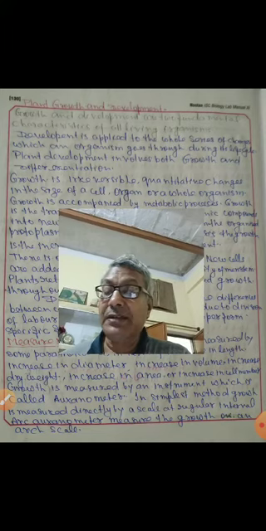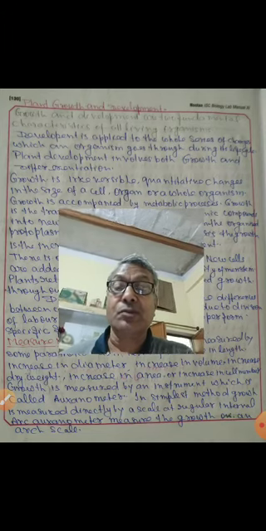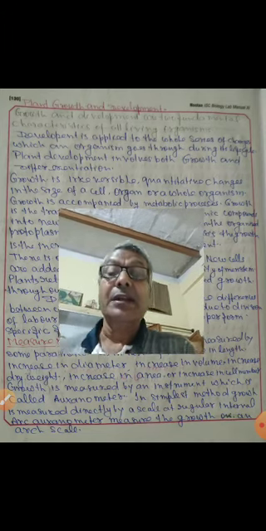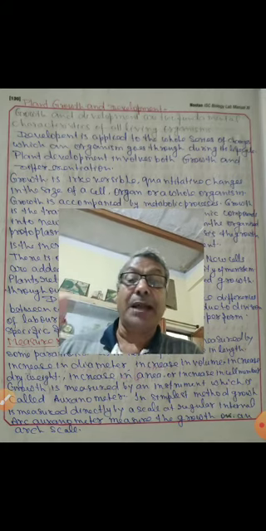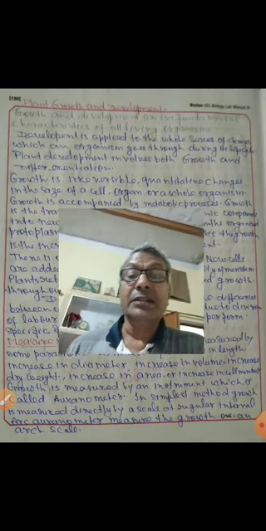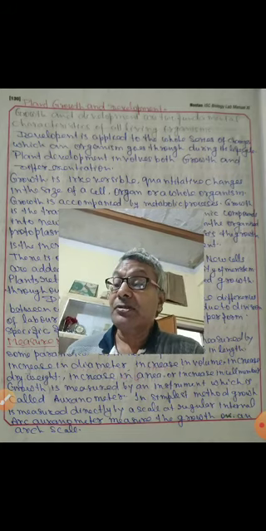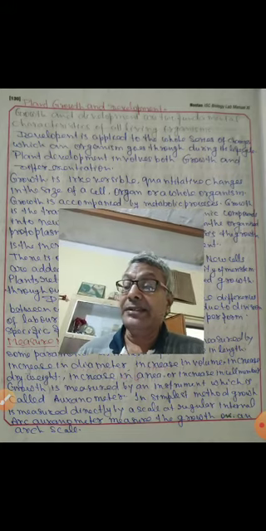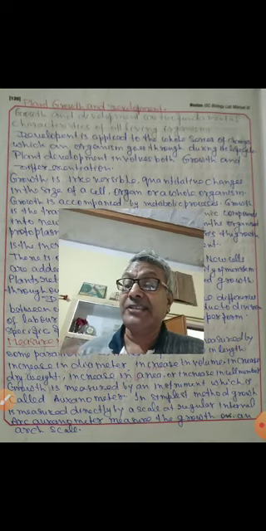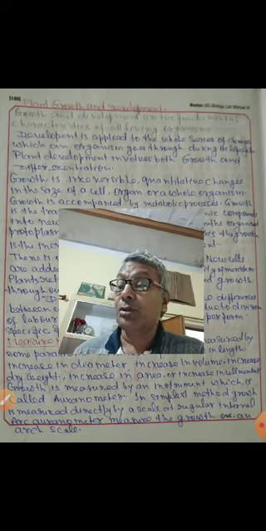Before 1 week, we measure the height of the plant using the scale, and after 1 week, again we measure the height of the plant using the scale. Then we see the height of the plant has increased. So that is the direct method, and this method is the simplest method for measuring growth.